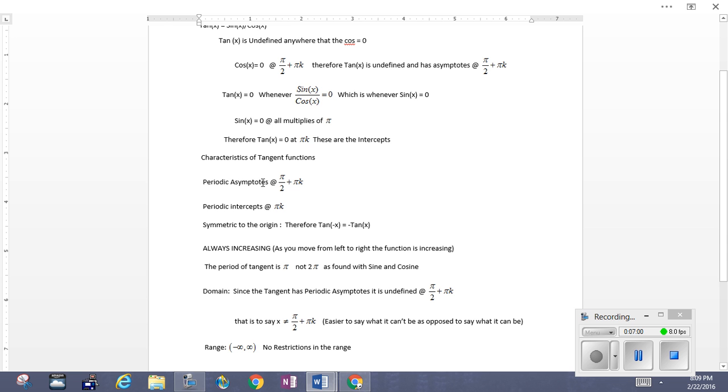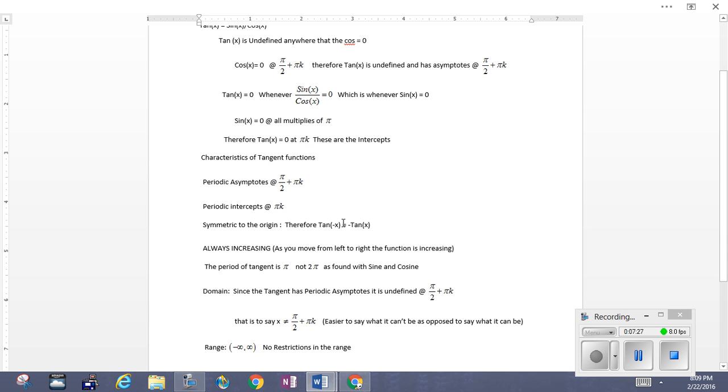We have these periodic asymptotes as stated. And we also find that, unlike the sine and cosine, the period is pi. The period of the tangent is pi, not 2 pi, as it is for sine or cosine.